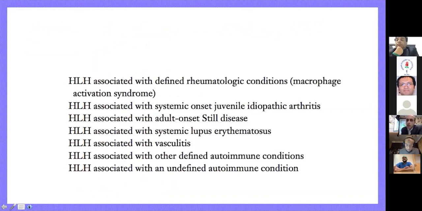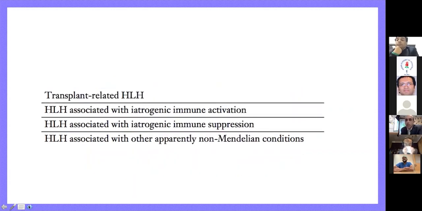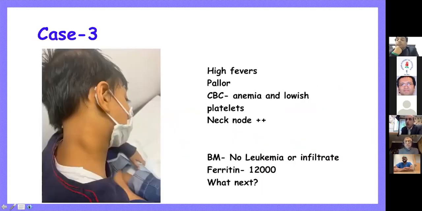So our rheumatology colleagues are very active in managing what they call MAS in rheumatological conditions. And SLE and Sjogren's are some of the triggers for developing HLH. Some of the patients who undergo stem cell transplant develop HLH, and there is a different kind of pathophysiology in it. I'll move on to the third case, where this patient presented to us with high fevers and pallor.